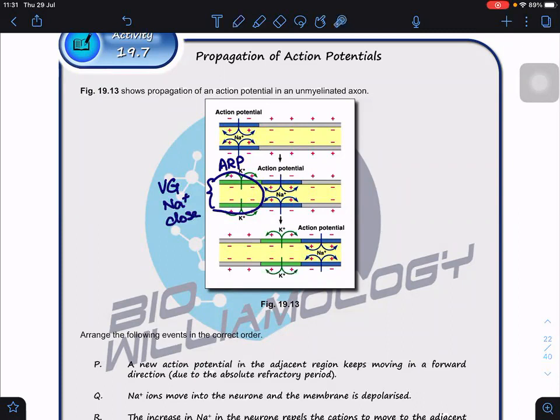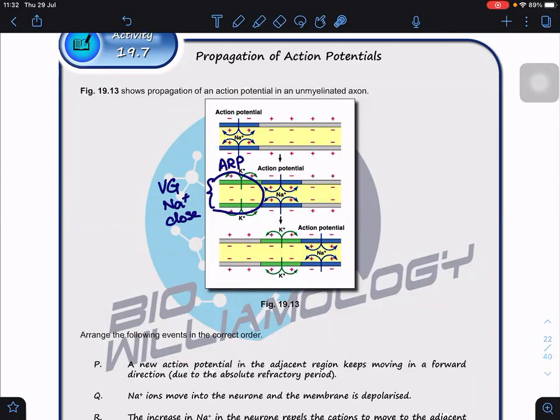If all voltage-gated sodium ion channels close, it is similar to me saying that time's up, you cannot submit your assignment anymore. So even though you have a stimulus, you won't be able to generate an action potential at the backward region. But the forward region, yes, it is still possible. That's what is meant by the action potential now transmitting. Can you see that?